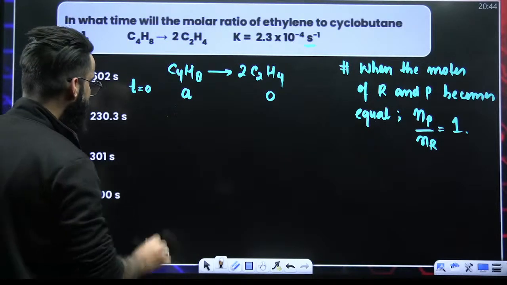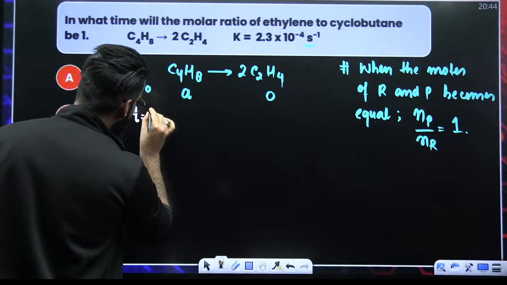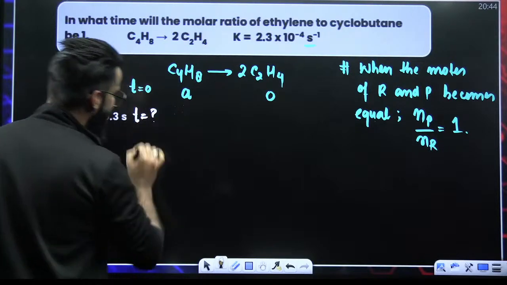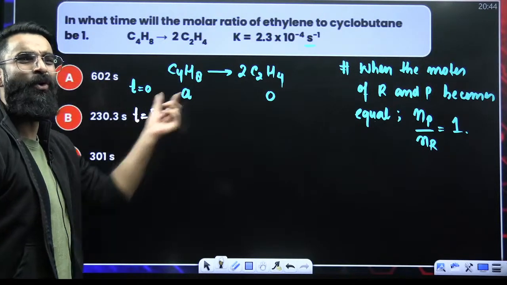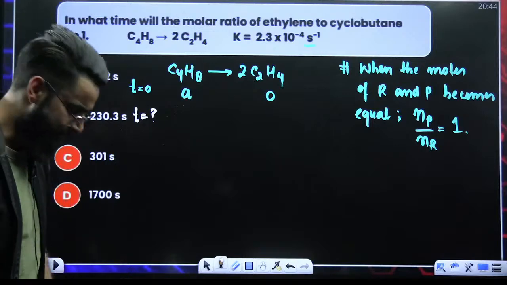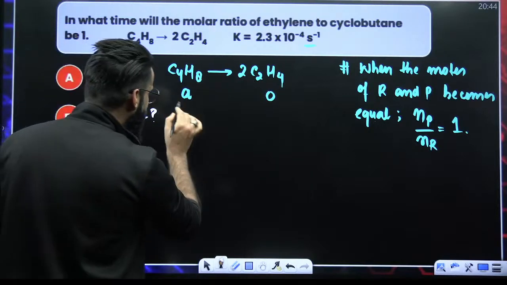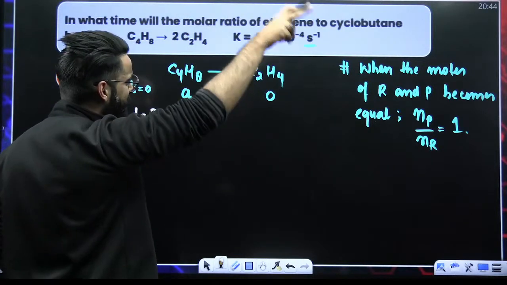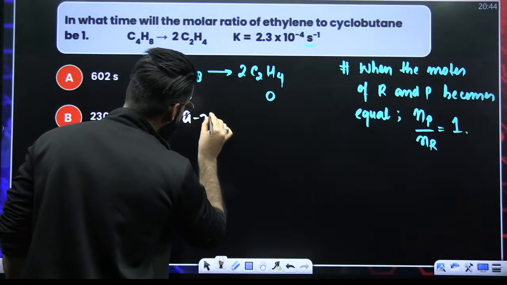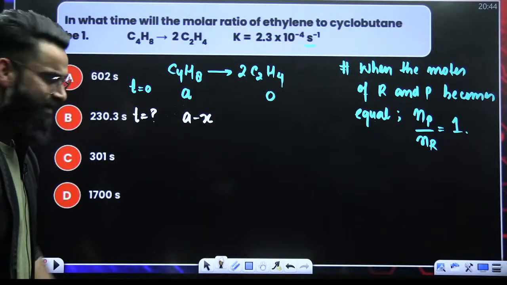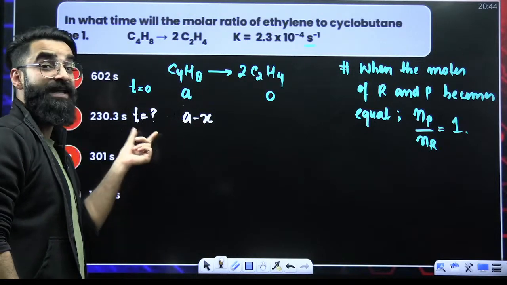Now see, let's say at time t, this is the time at which the moles of reactant and product become equal. Let's say at time t, out of A moles of reactant, x moles have got converted into product. So can I say I'll be left with A minus x moles? These are the moles of reactant left at time t.